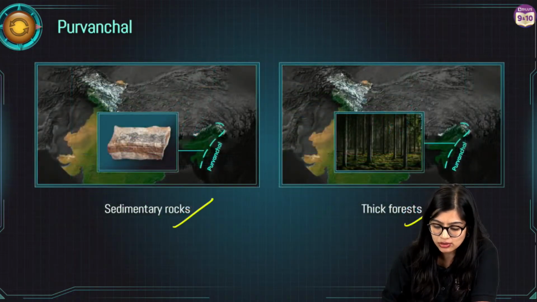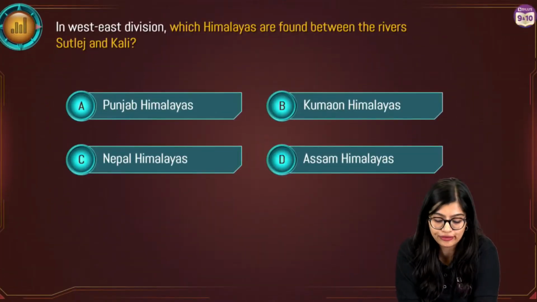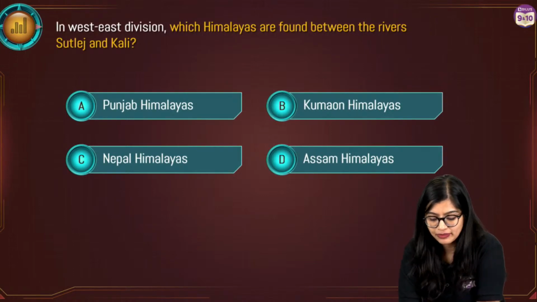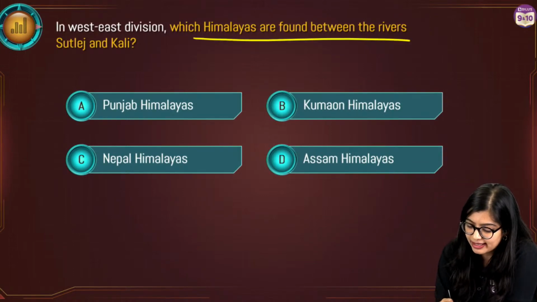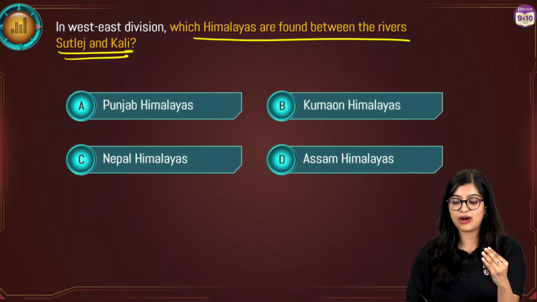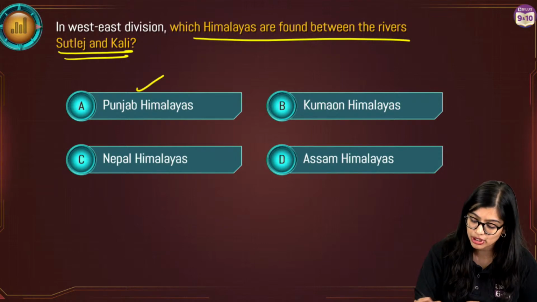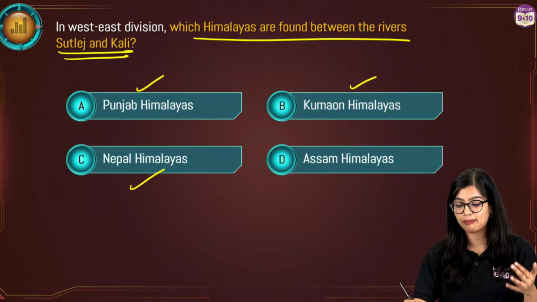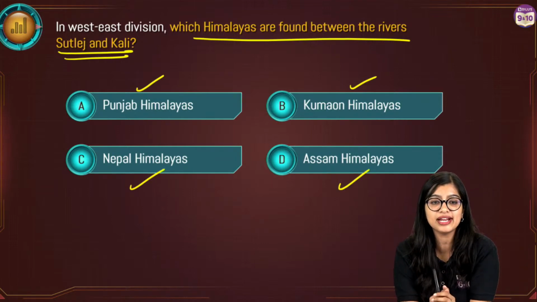So very quickly students, another question for all of you. In the east-west division, which Himalayas are found between Sutlej and Kali? Which Himalayan region is found between Sutlej and Kali? Punjab Himalayas, Kumaon Himalayas, Nepal Himalayas, Assam Himalayas, right?